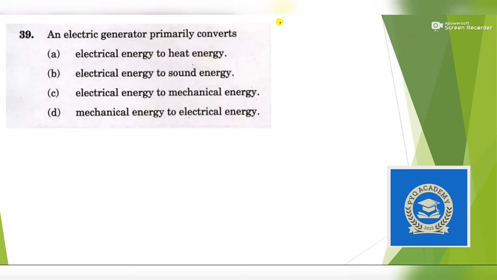Next question. An electric generator primarily converts. So you must have seen a generator. If you are a person from a village, you must have seen a generator. Generally in marriage parties, a generator is continuously running, and this generator is producing current.